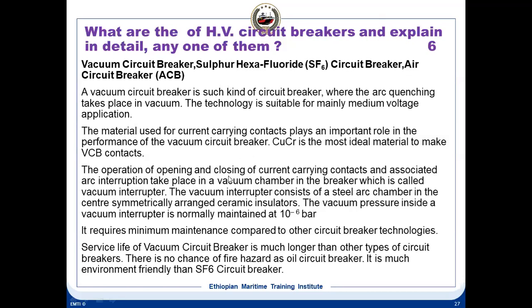The operation of opening and closing of the current carrying contacts and the associated arc interruption take place in a vacuum chamber in the breaker, which is called the vacuum interrupter. The vacuum interrupter is a chamber inside the VCB where the moving and fixed contacts are. This chamber is in vacuum, at a pressure of 10 raised to minus 6 bar. It consists of a steel arc chamber in the center with symmetrically arranged ceramic insulators.